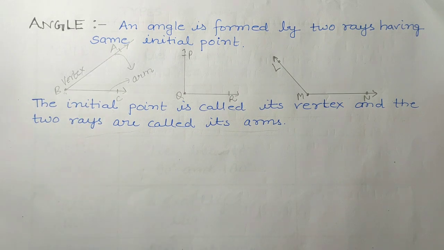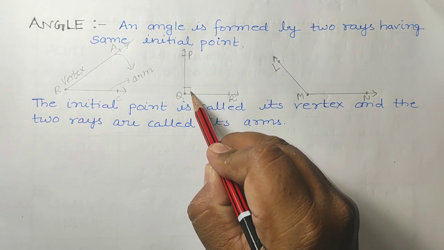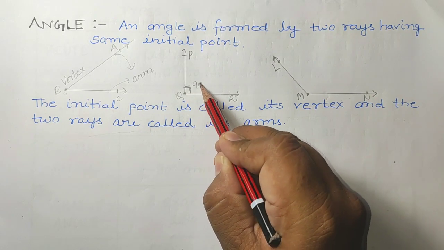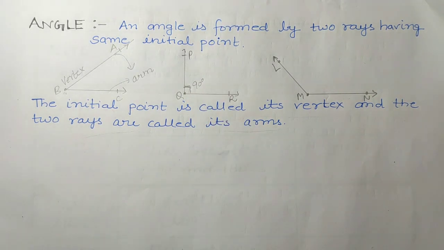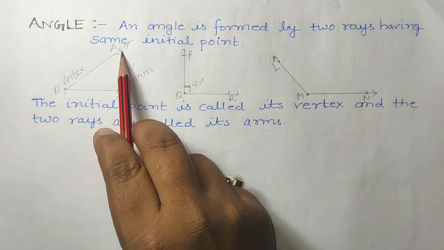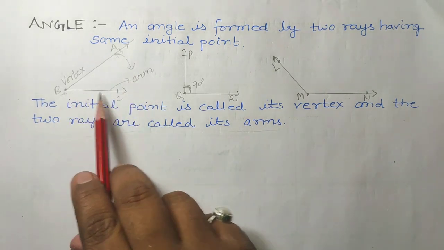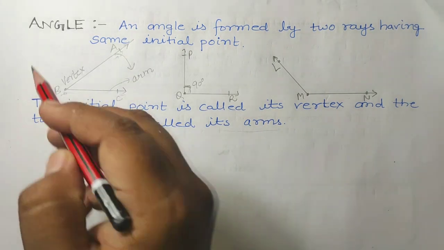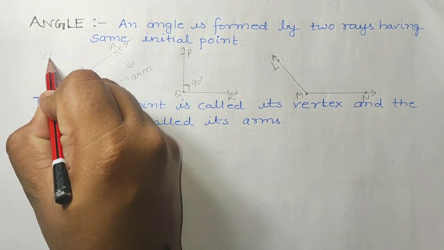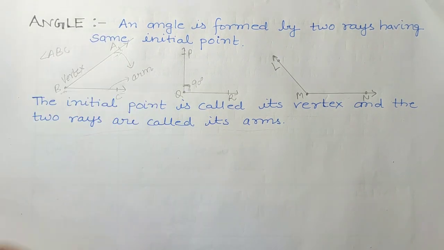And a position like this, I have told you, is 90 degree. Now how will you write the name of the angle? See, this will be called angle ABC.